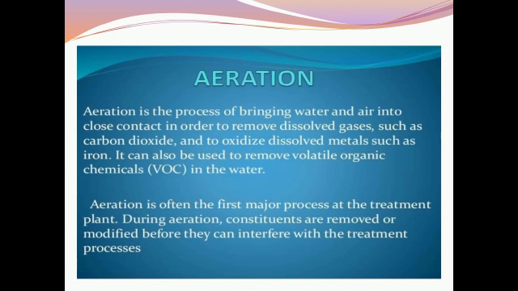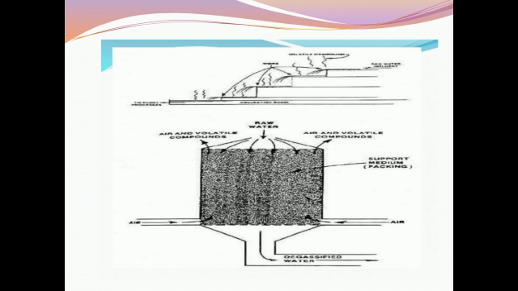The dissolved gases present in this water are removed in this aeration step. You can see in the picture, the air and the volatile compounds in the raw water are mixed. That process is called aeration. The dissolved gases present in the water can be removed in the aeration step. That is the second step.